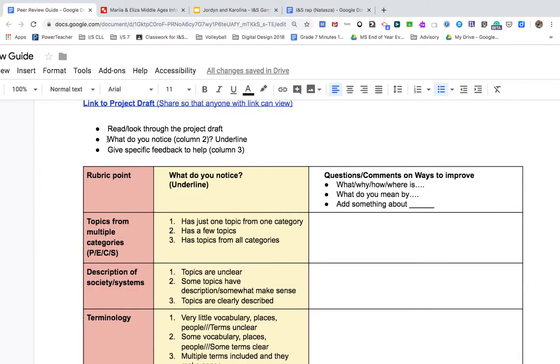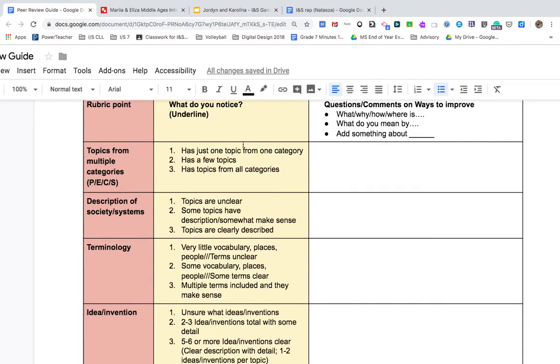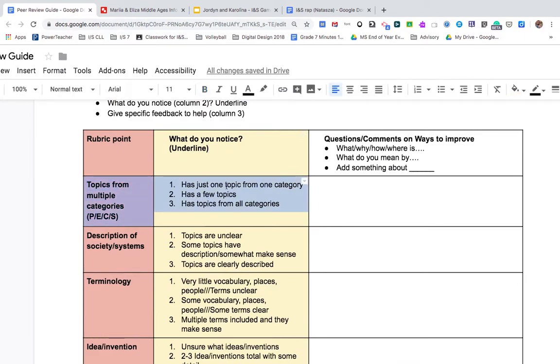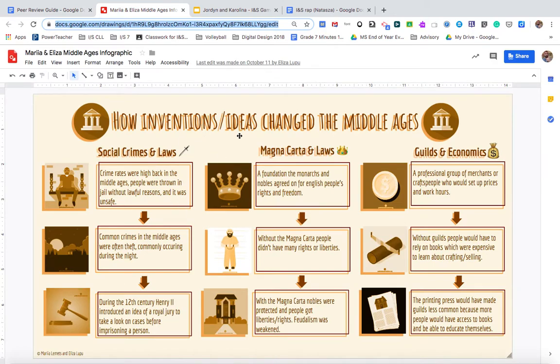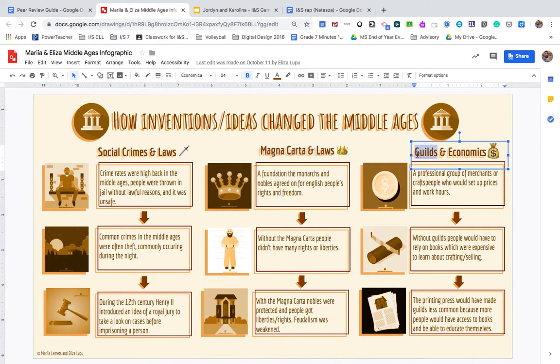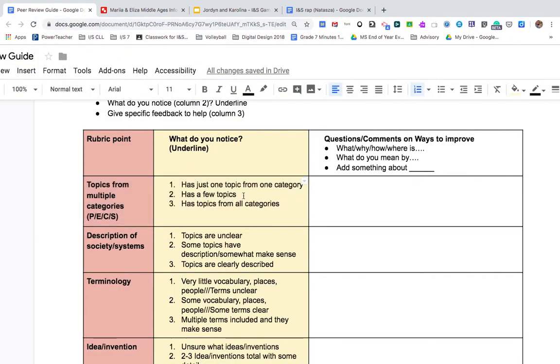The first thing I'm going to do is, what do I notice? That's column 2. What do I notice? Do they have topics from multiple categories? Is there just one topic? Does it have a few topics? Does it have topics from all categories? So I go to this project, and what I see is it has a topic about society, the Magna Carta and laws. This has to do with politics, and this has to do with economics. So what I see is that they have a few topics.